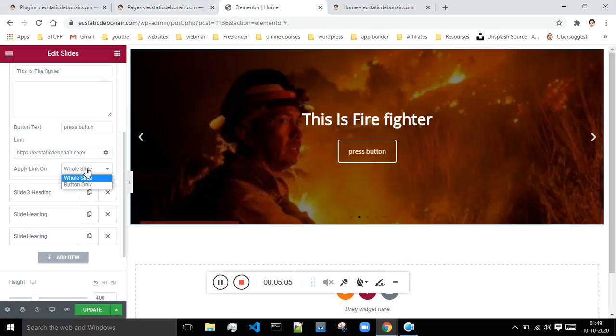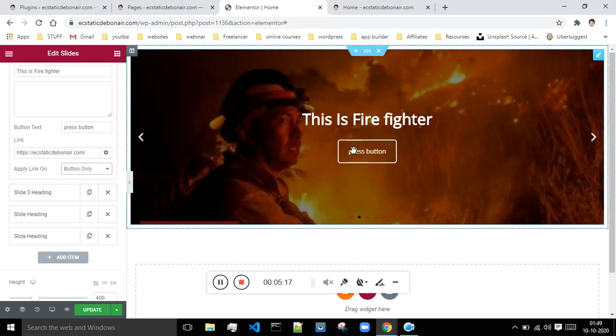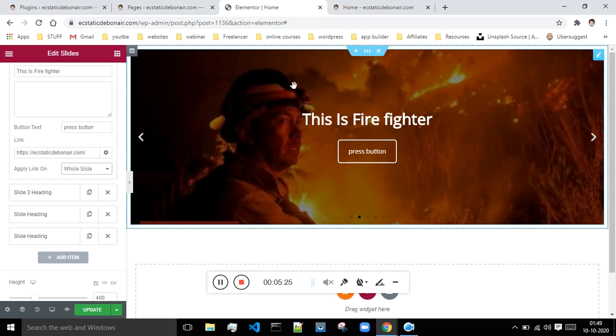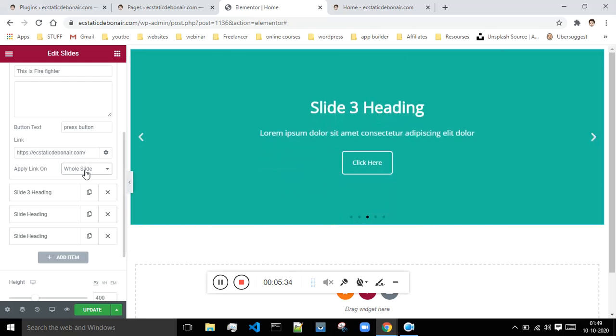When the link is applied, you can select whether it will be applied only on the button, or on the whole slide. If you select the option as button only, then only when the user clicks on this button will the user be taken to this link. And if you select the whole slide, then whenever a user clicks anywhere on this slide, the person will be taken to this link. So you can manipulate those options from this place.